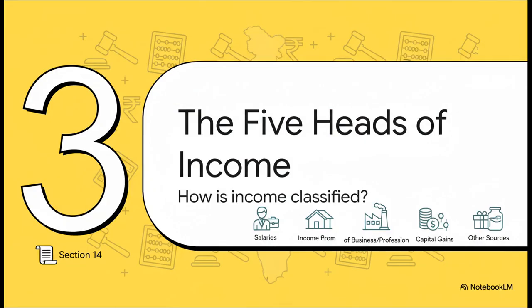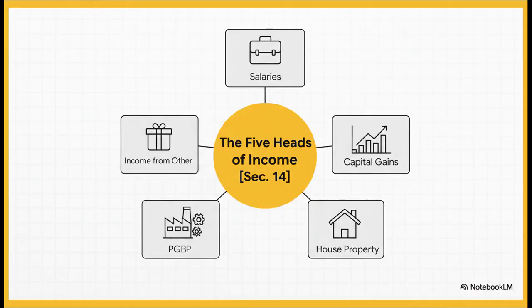Okay, so we've established who gets taxed and on what income. Now we need a system, right? A way to organize and calculate everything properly. Well, the Income Tax Act gives us a very clear, mandatory framework for this. It's in Section 14, and it splits all income into 5 distinct categories or heads. And these are the only 5 buckets, period. Every single rupee that's taxable has to fit into one of these.